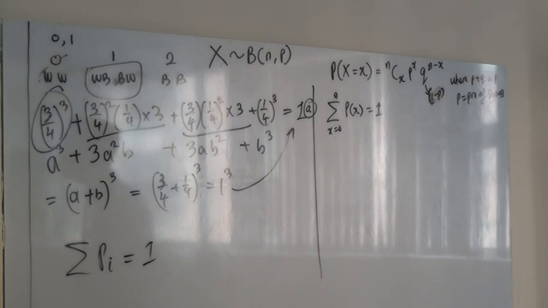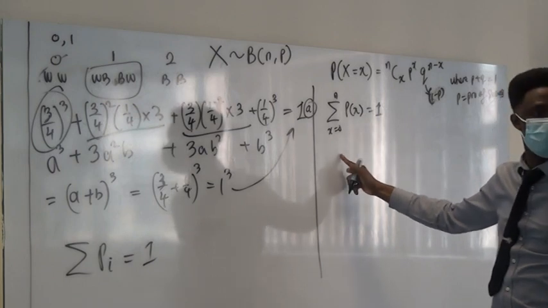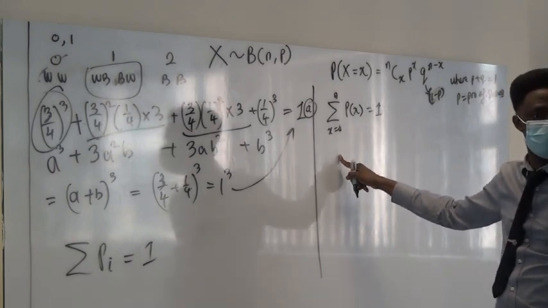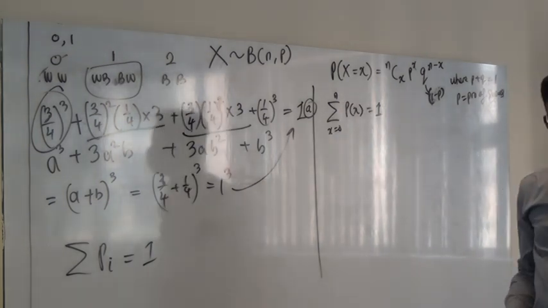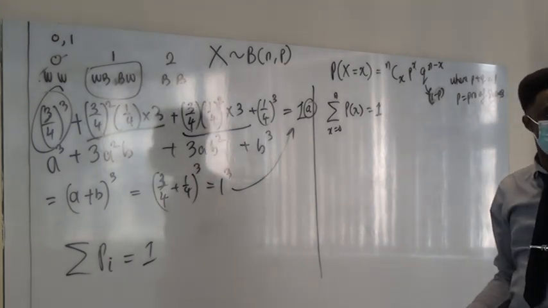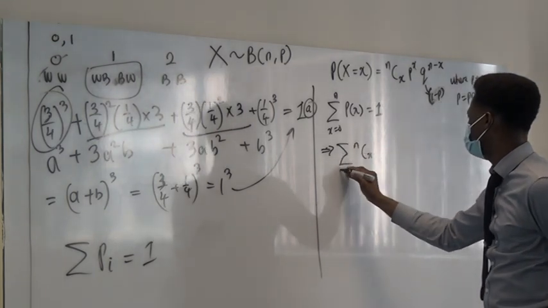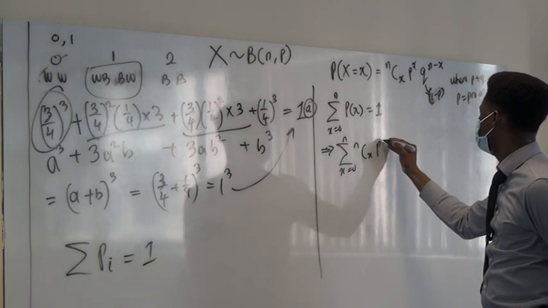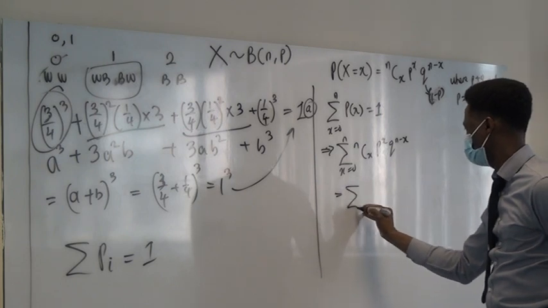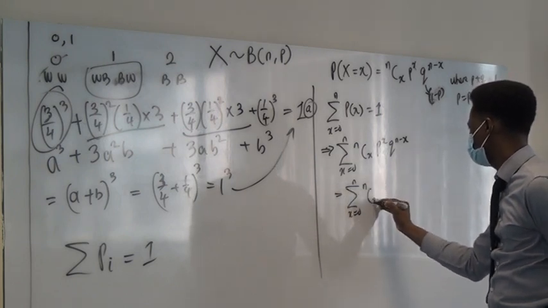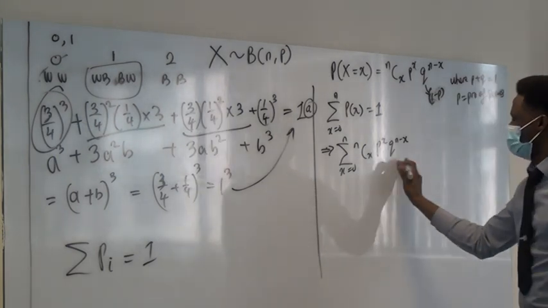Substitute. Speak louder, anybody who's speaking. Substitute what? x equals 0. No. You don't need to substitute x equal to 0. But this is 0 to n. So where do you stop? Copy and paste this function in here. This is simply the summation from x equals 0 to n of n choose x, p raised to power x, p raised to power n minus x, which is simply the summation from x equals 0 to n of n choose x, p raised to power x, and this is 1 minus p to the n minus x. Okay, even if you don't do this, what can you say from here?